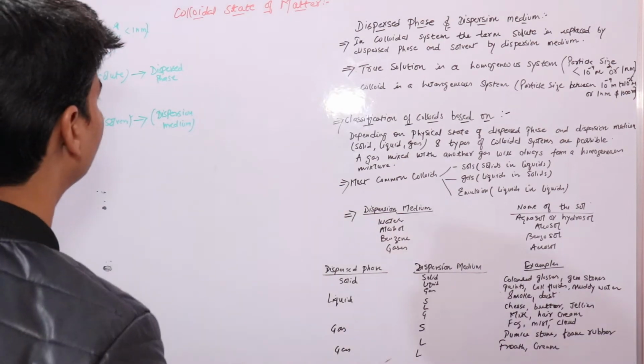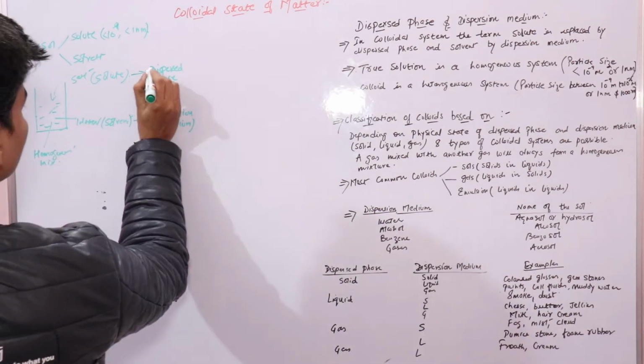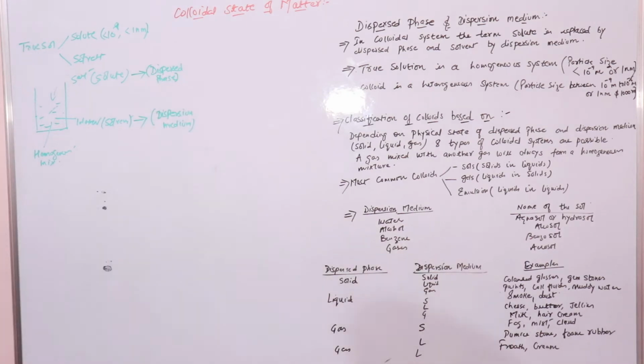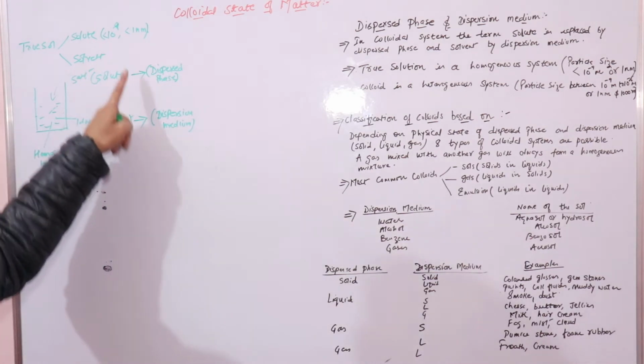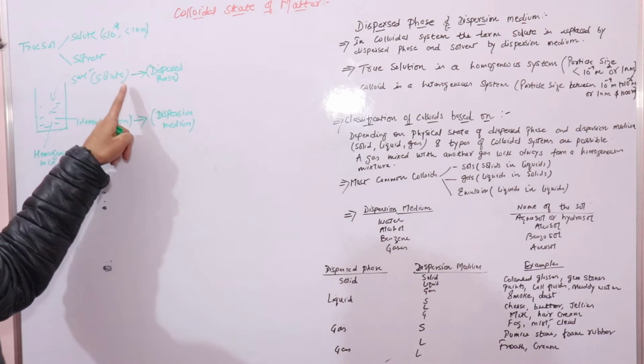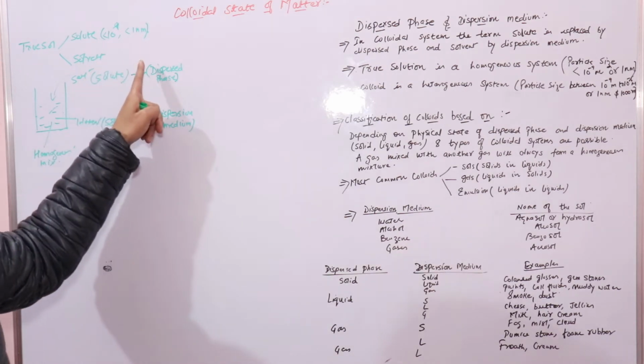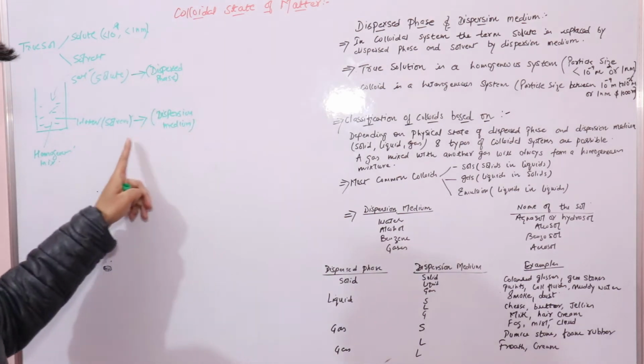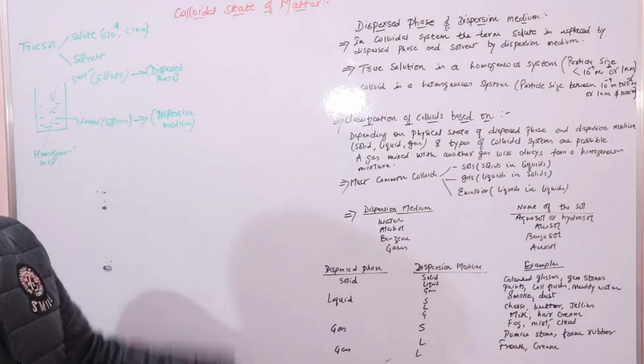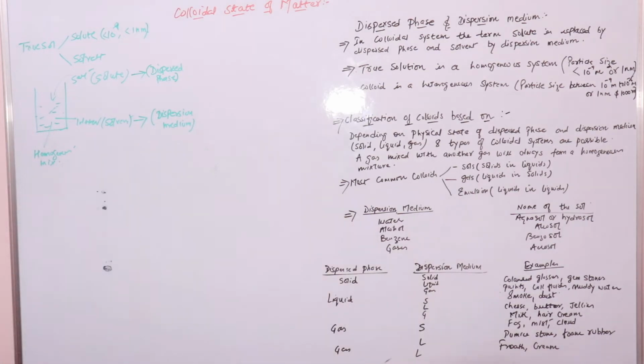So the solute in colloids is replaced by dispersed phase and the solvent by dispersion medium.